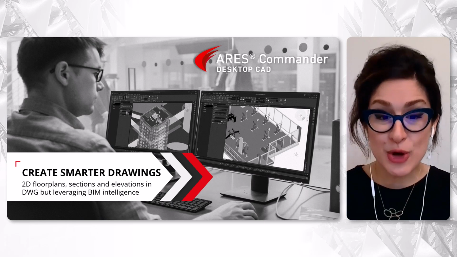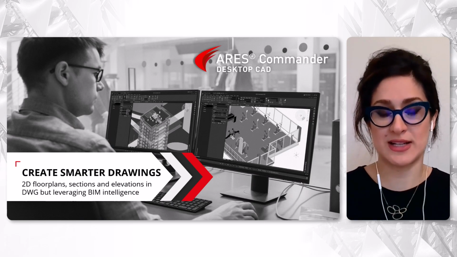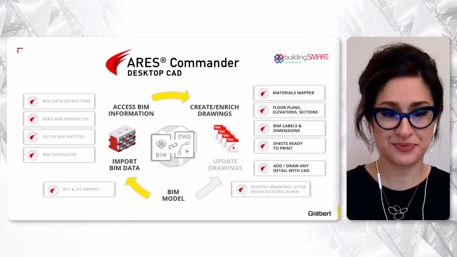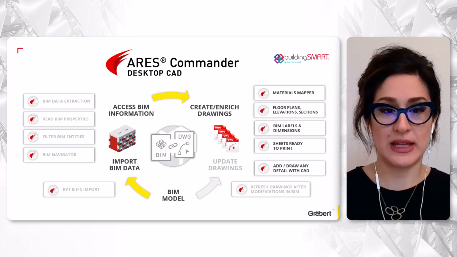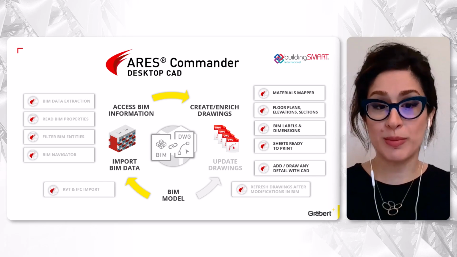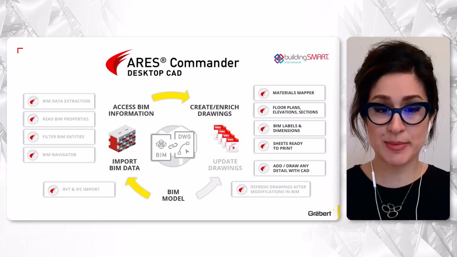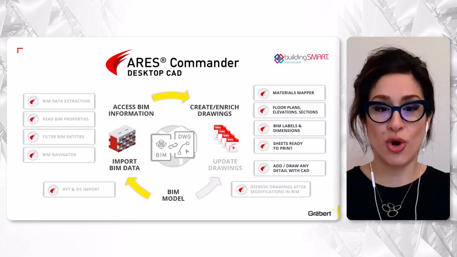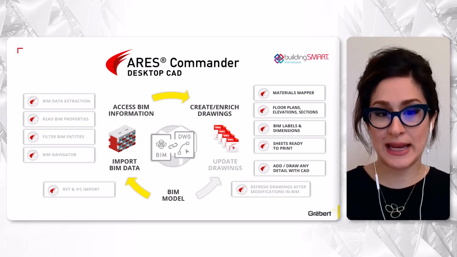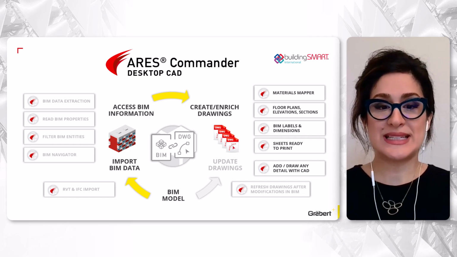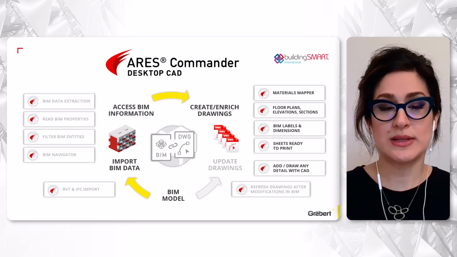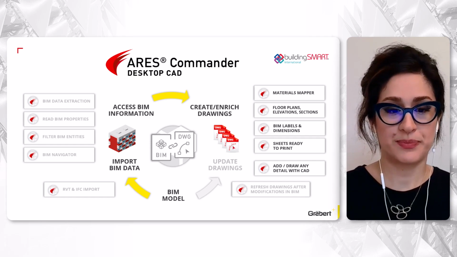Let's move to the second group of features to see how BIM drawings are created. This is the group of features you see in the right side of the image. The goal is to create floor plans, elevations, and sections, but in a smarter way. These are also the features that we will see later being automated. To begin with, we will see how these are used without automation.